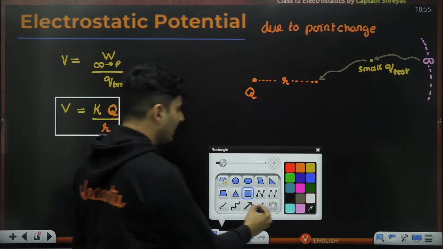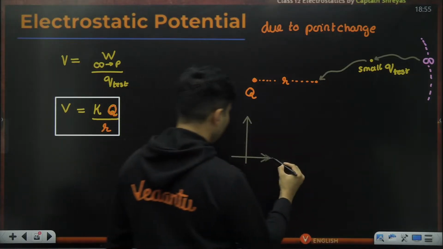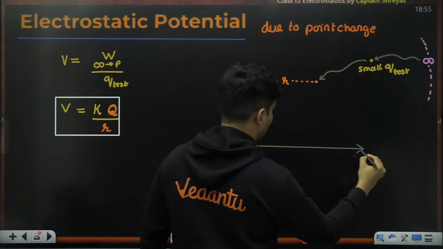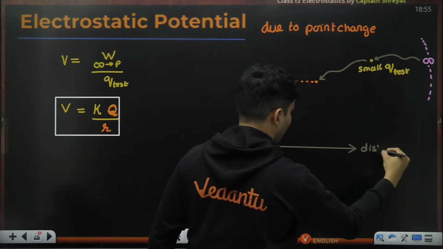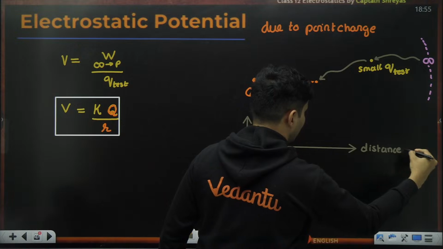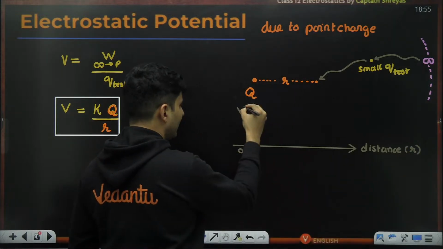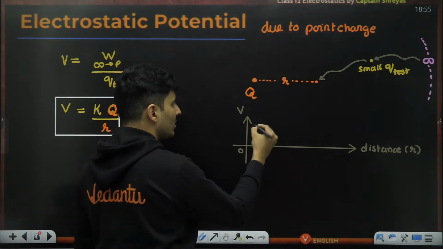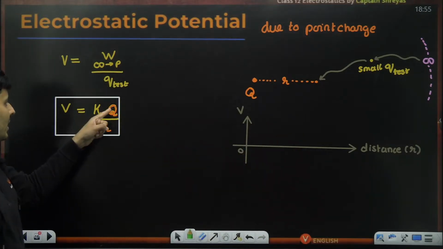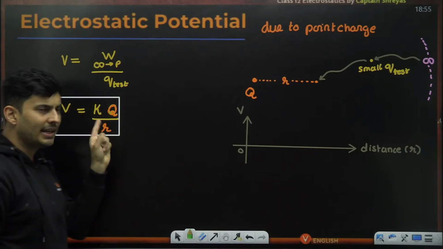If you ask me how the graph will look, very interesting. This is basically your distance from the charge, which is small r, this is 0, versus electric potential. If capital Q is positive, the answer will be positive, and voltage is inversely related to r.